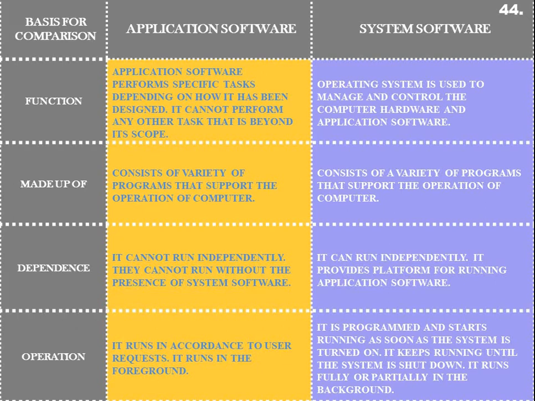As soon as you switch on your computer, your operating system turns on, it gets activated, and it runs in the background for the whole time your computer is on.